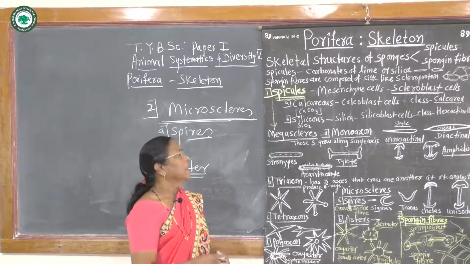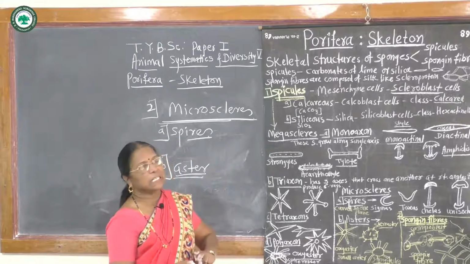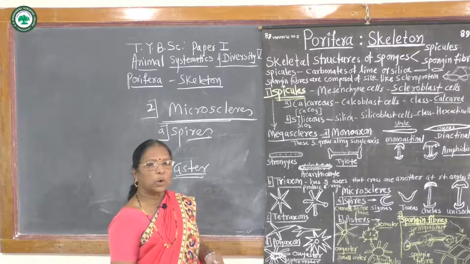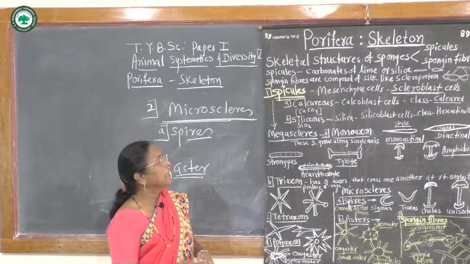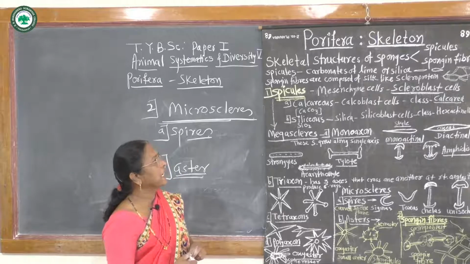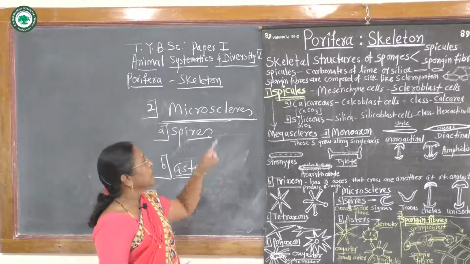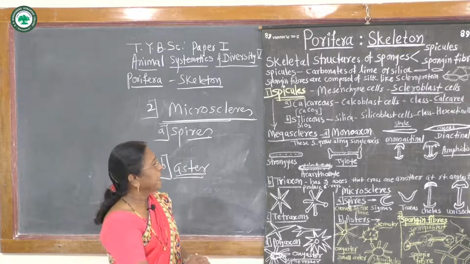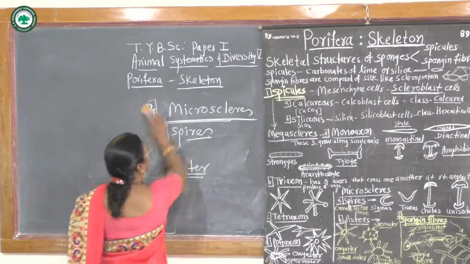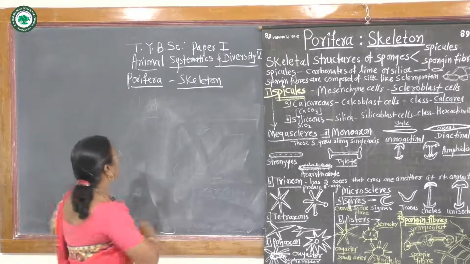And if the scleroblast cells secrete siliceous spicules, then the cells are called silicoblast cells, and the class is Hexactinellida, which shows these types of siliceous spicules. These are the spicules. Then the second point is spongine fibers.